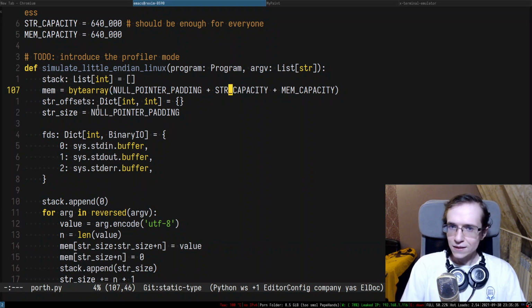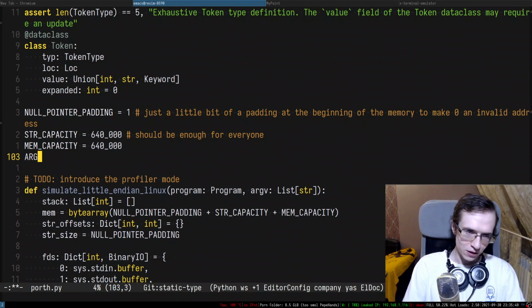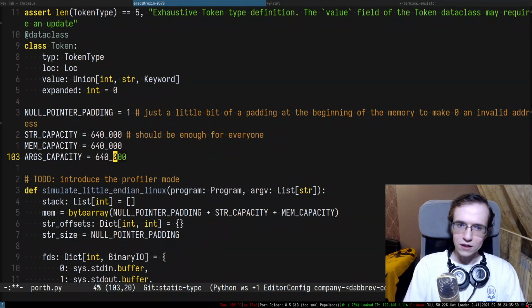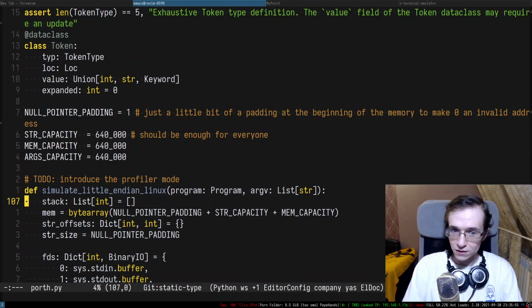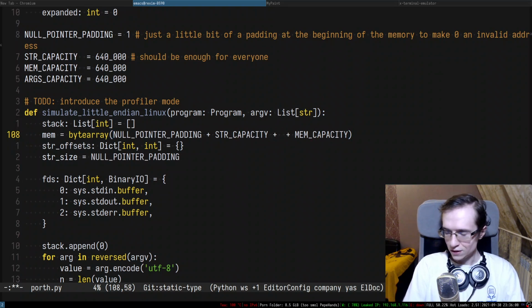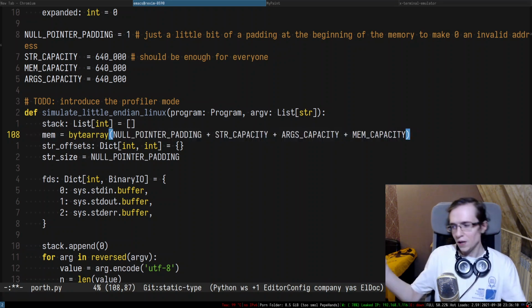So we have a null pointer padding, string capacity, and so maybe we're gonna have something like args capacity. And the question is how many bytes do we want to allocate for the args capacity? I suppose 640 kilobytes should be enough for everyone, right? So for all of these buffers, we're allocating like 640 kilobytes. All right, and here we're gonna have the following thing. So this is gonna be null pointer padding, string capacity, then args capacity, and then the memory capacity.